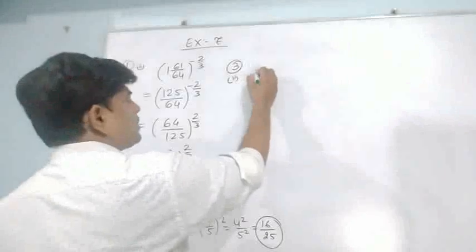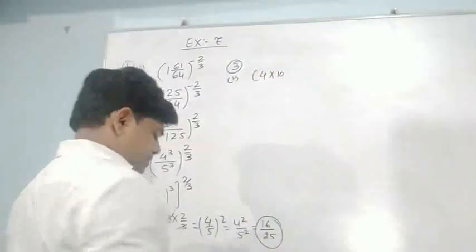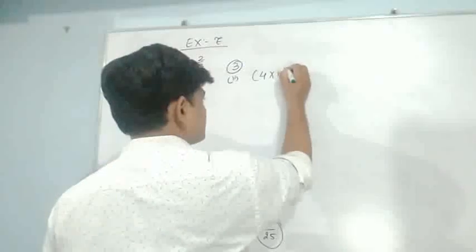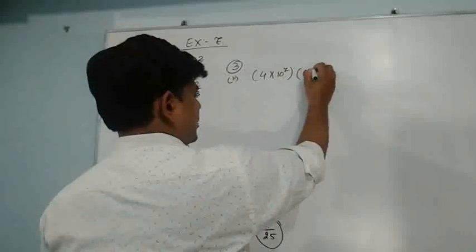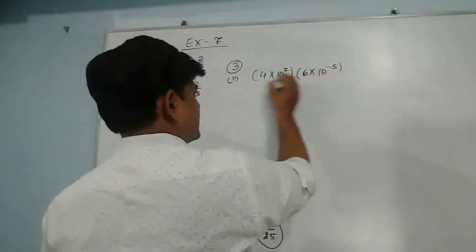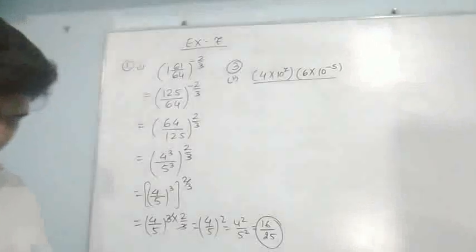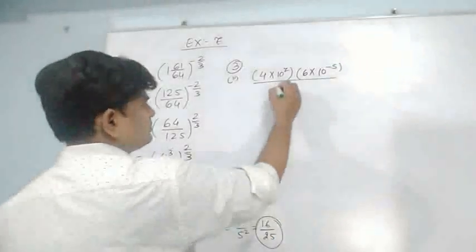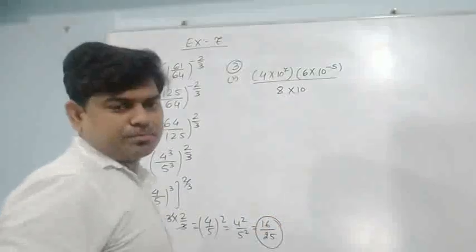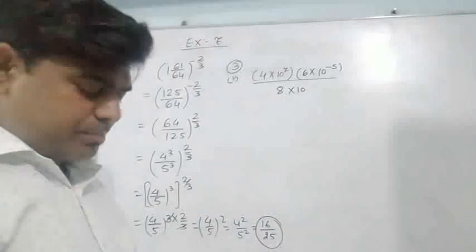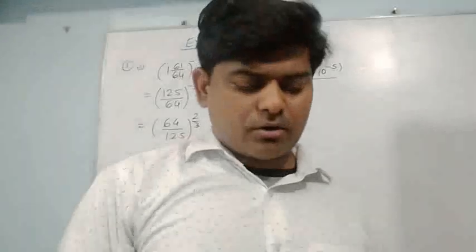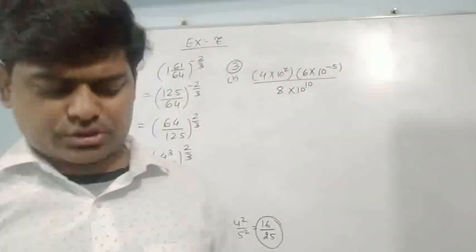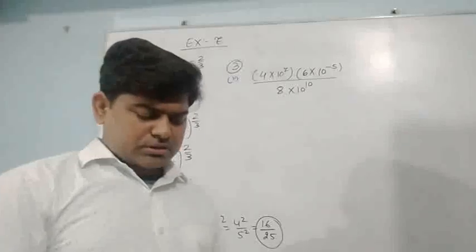It's written 4 into 10 to the power 7. Another bracket, it's written 6 into 10 to the power minus 5, whole upon 8 into 10 to the power 10. And we have to solve this question.